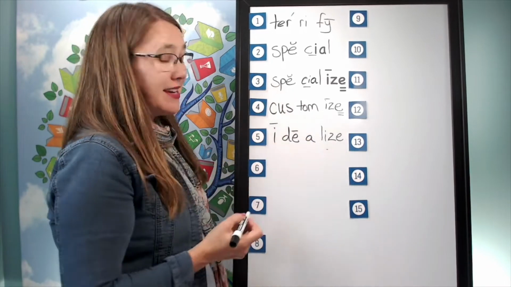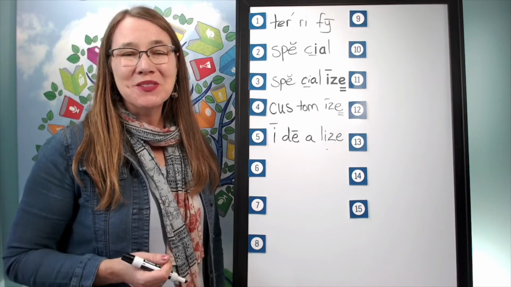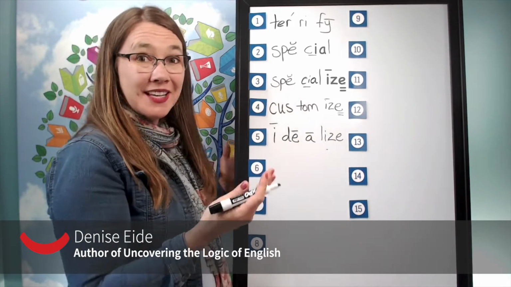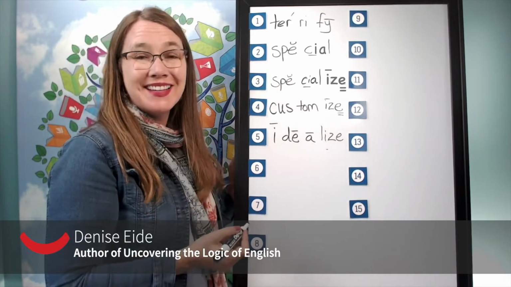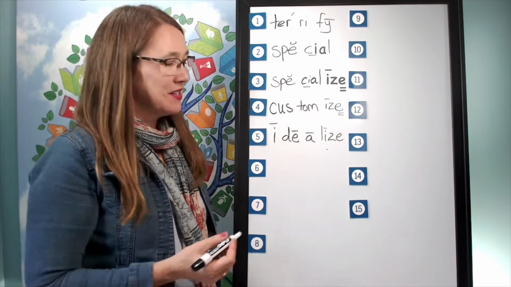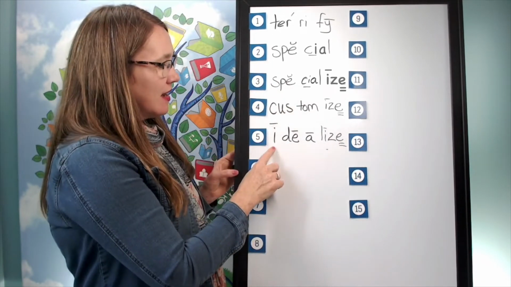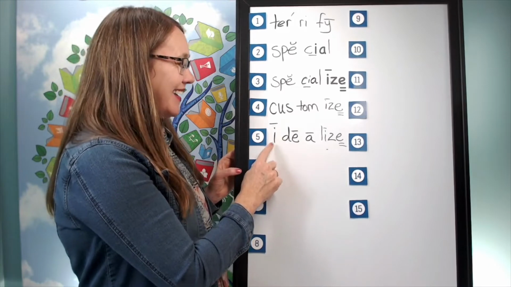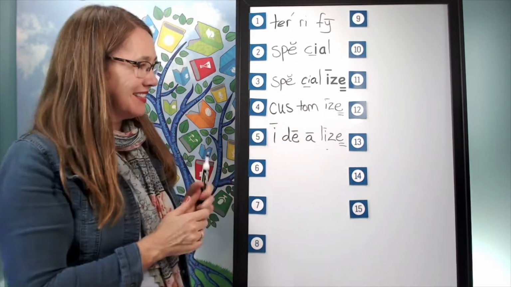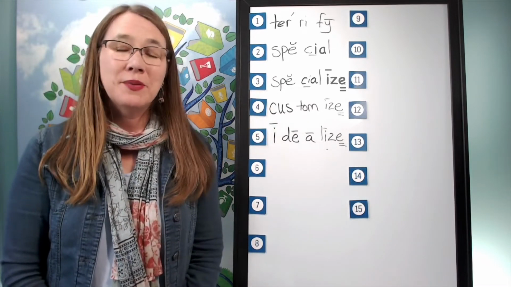Put a line over the E. Why did it say its long sound? A, E, O, U usually say their long sounds at the end of the syllable. Put a line over the A for the same reason, it's at the end of the syllable. Why did this I say its long sound? The vowel said its long sound because of the E. Let's read it. I-D-E-A-L-I-Z. Idealize. Excellent. The next word is population.